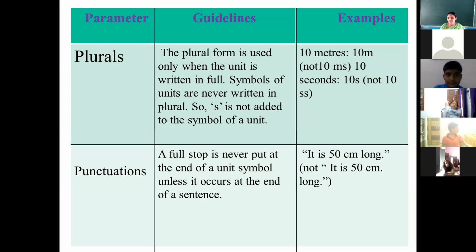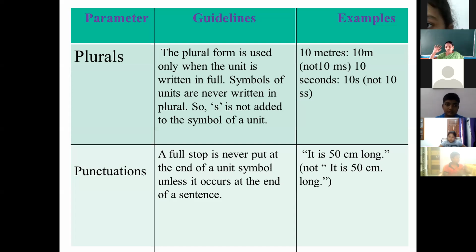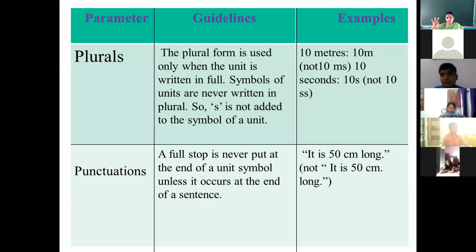Okay? If it is the ending of the sentence, like "the length of the line segment is 50 centimeter", then you can put a full stop, because centimeter here is used at the end of the sentence. So in order to show that the sentence ends here, we put the full stop. It is not for the symbol. We are using it just to represent that the sentence is over. We never put a full stop at the end of any unit symbol, unless the unit symbol occurs at the end of the sentence.